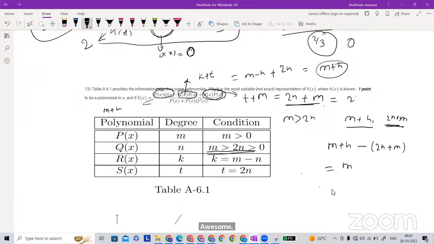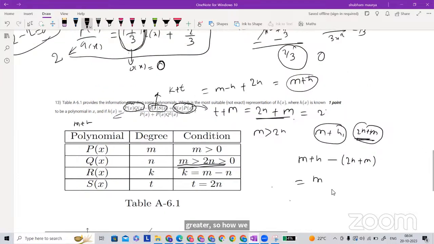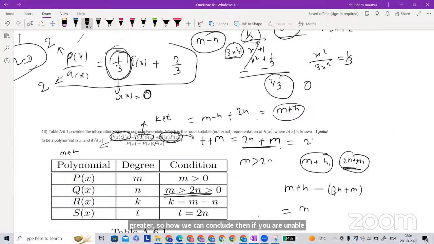The degree of the numerator should be 2n plus m. If you are not able to conclude which one is greater, how can we conclude? Suppose you have P and Q. If you subtract and get P minus Q less than 0, a negative sign, what does it mean? Q is bigger.